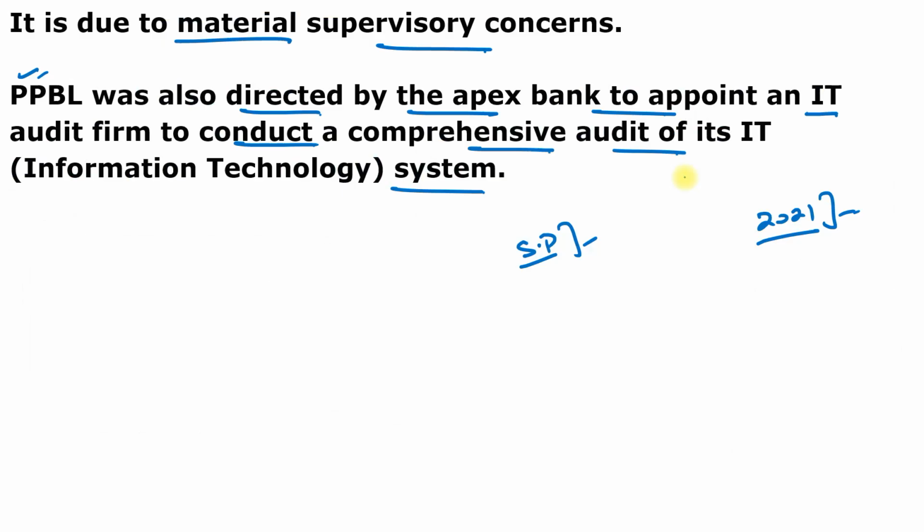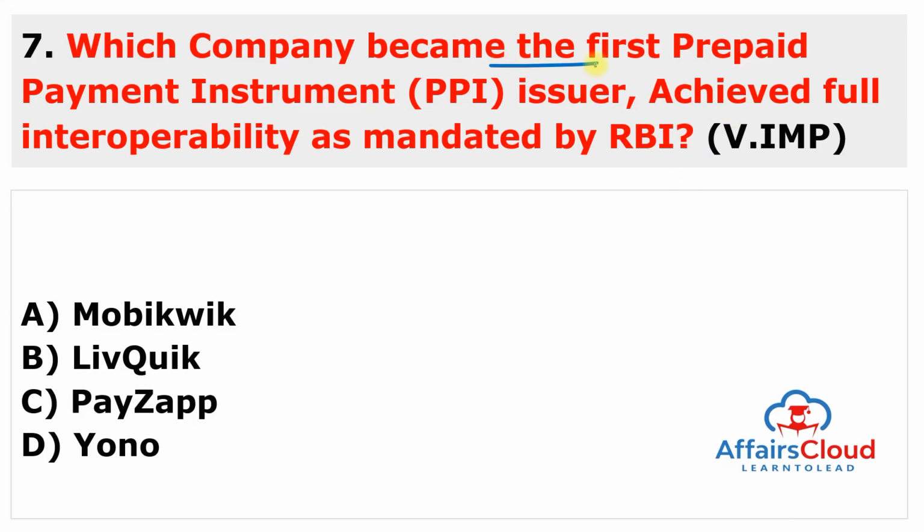Moving to the next question. Which company became the first prepaid payment instrument issuer to achieve full interoperability as mandated by the Reserve Bank of India? This is a static question, especially for banking students, otherwise you don't have to remember it. And this company is LiveQuick. So the answer to this question is B.